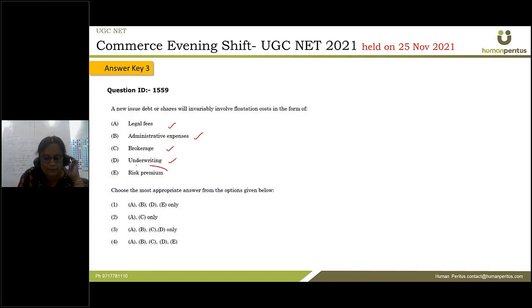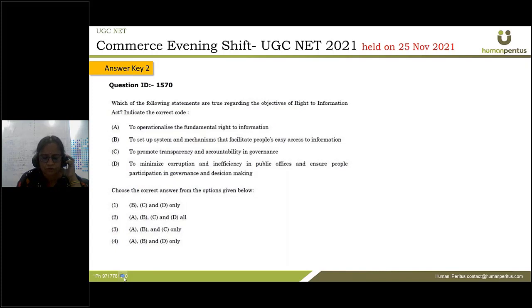So risk premium has nothing to do with the flotation cost. So only A, B, C, D are the correct options to this question. So answer 3. Next question.